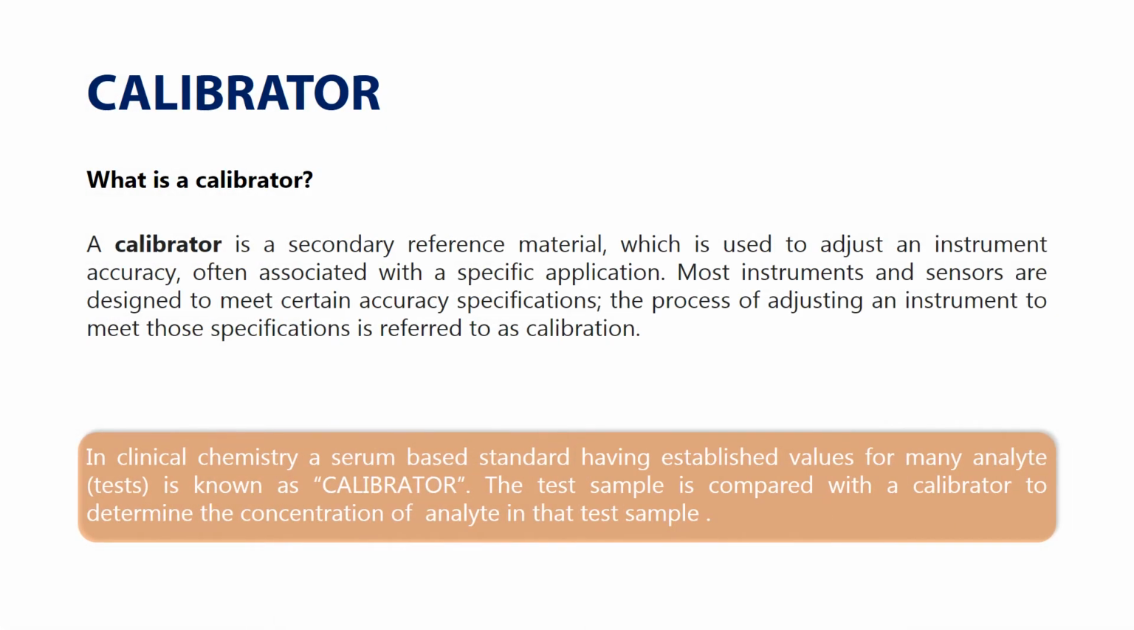What is a calibrator? A calibrator is a secondary reference material which is used to adjust an instrument accuracy, often associated with a specific application. Most instruments and sensors are designed to meet certain accuracy specifications. The process of adjusting an instrument to meet those specifications is referred to as calibration. In clinical chemistry, a serum-based standard having established values for many analytes is known as calibrator. The test sample is compared with a calibrator to determine the concentration of analyte in that test sample.